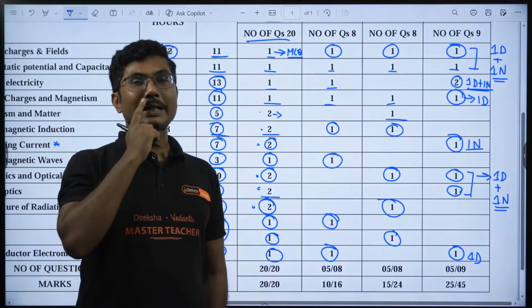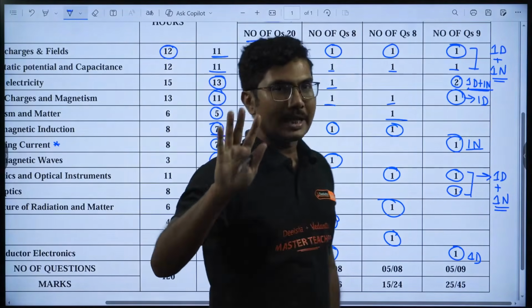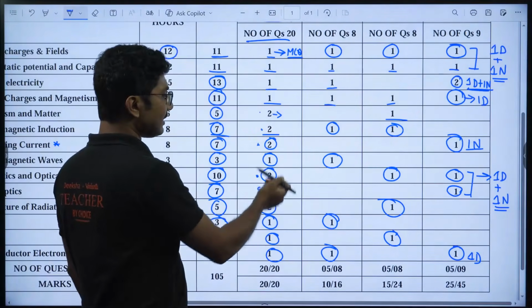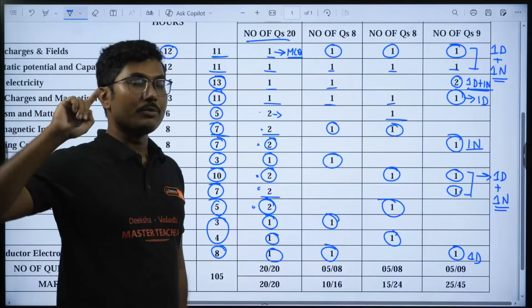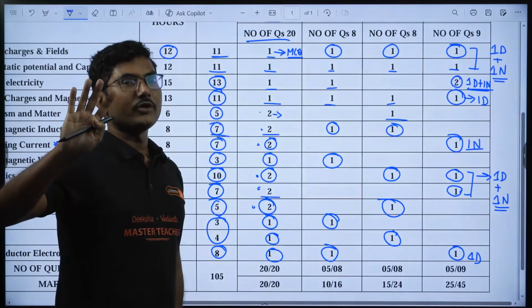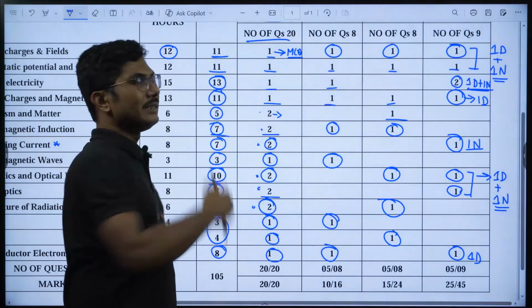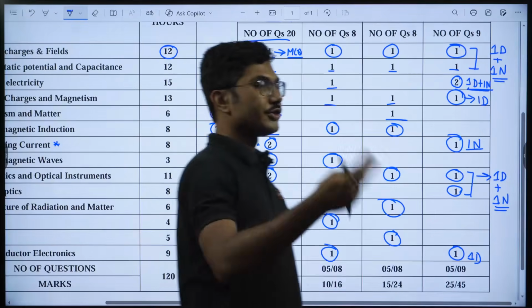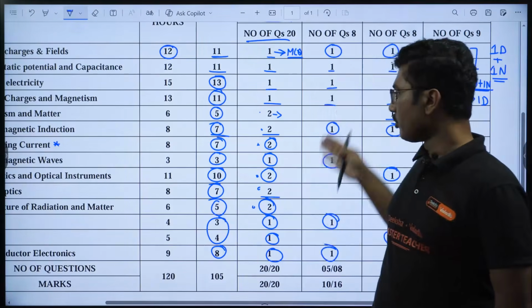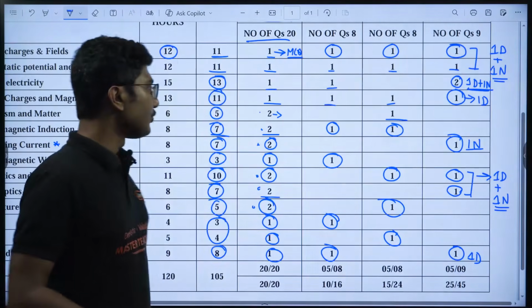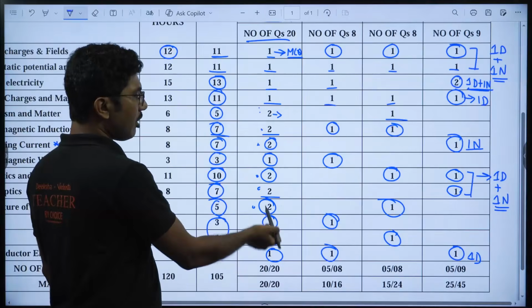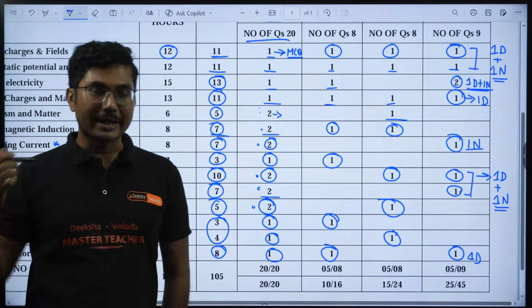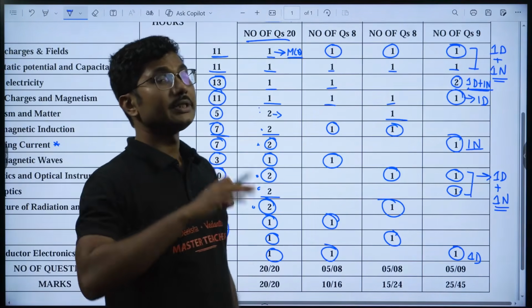Now we know that there will be only 5 fill in the blanks. So out of these 6 chapters, there will be only 5 chapters where you are going to get fill in the blanks. In the remaining 1 chapter, both questions will be MCQs. Now we obviously do not know from which chapter the MCQs will be there, but fill in the blanks will obviously be from these 6 chapters. So if you practice fill in the blanks from these 6 chapters, you are good to go.